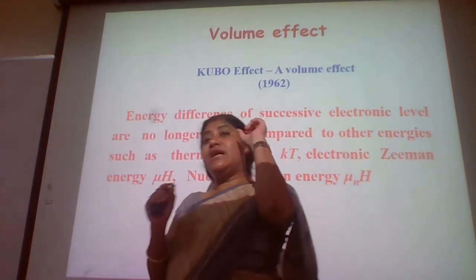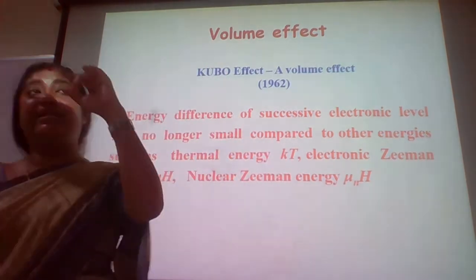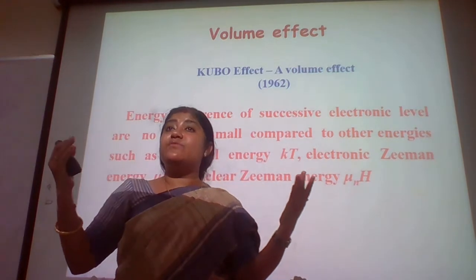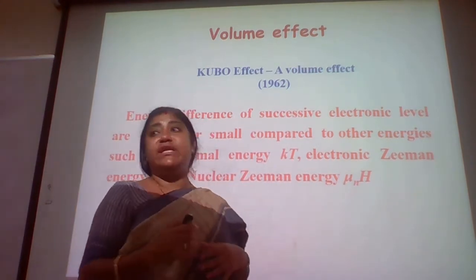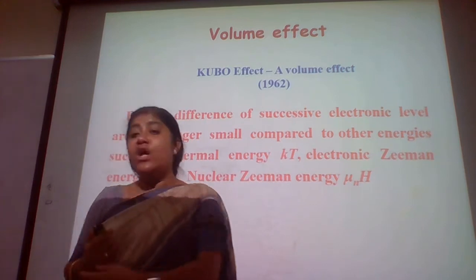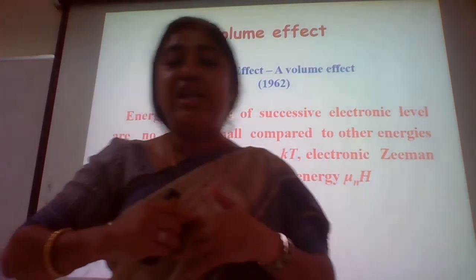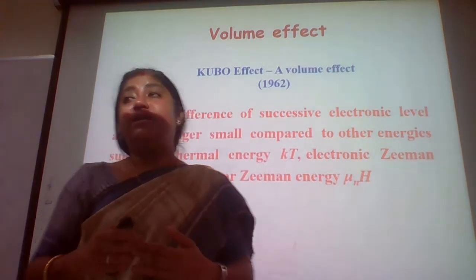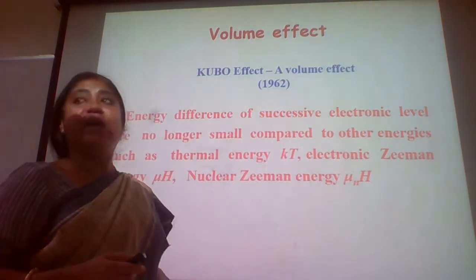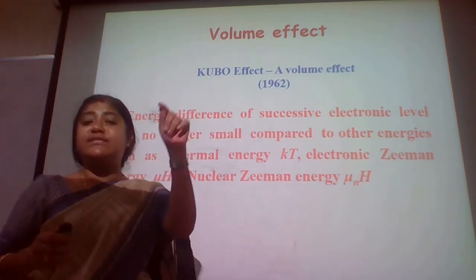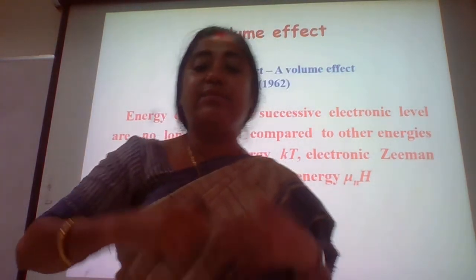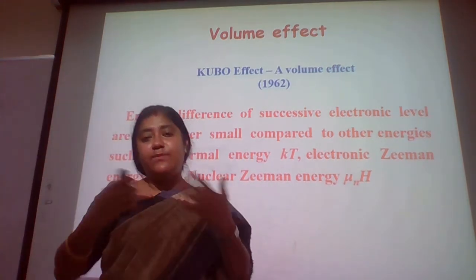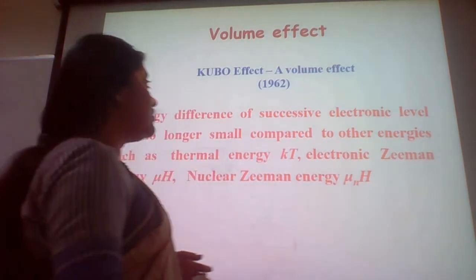So the differences between the inter-energy states are no more small enough to ignore. Now we have to consider the electronic transitions, the energy levels through which the electrons move from one level to another. They have a very significant contribution in terms of energy distribution, transport of the electrons, and conduction of the electrons.